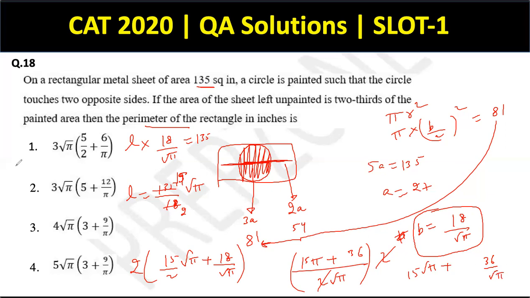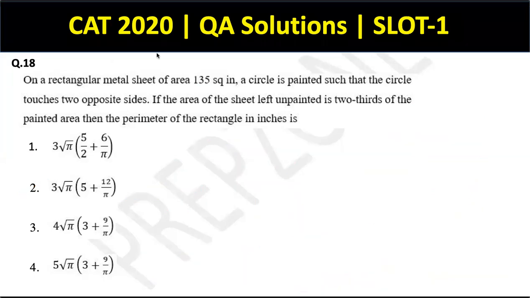So checking with the options, I get this is eliminated. This is 15 root pi plus 36 upon root pi. So yes, option number 2 clearly satisfies. This could have been kept in category 2 or level 2, not really level 3 again. So level 3, we've only encountered one question as of now. There was also of functions. And that too because of the inherent difficulty that people find with the chapter on functions, not by any other logic. Cool? All right.